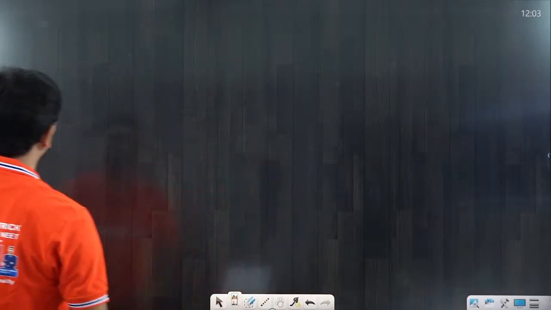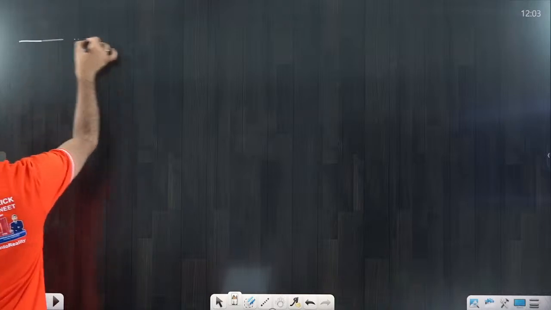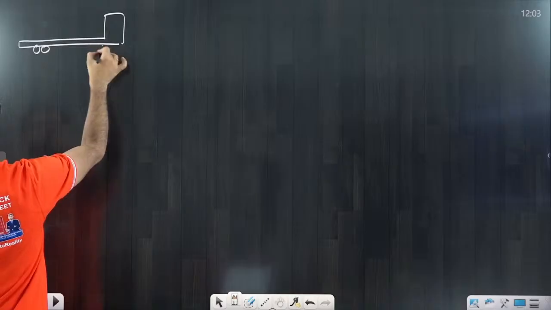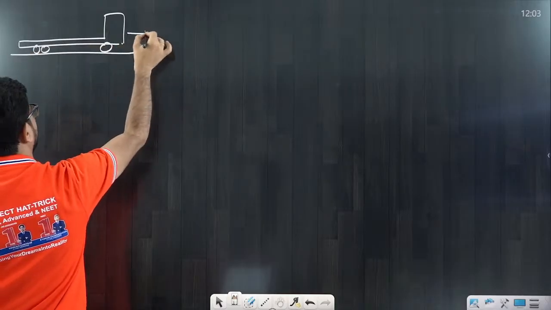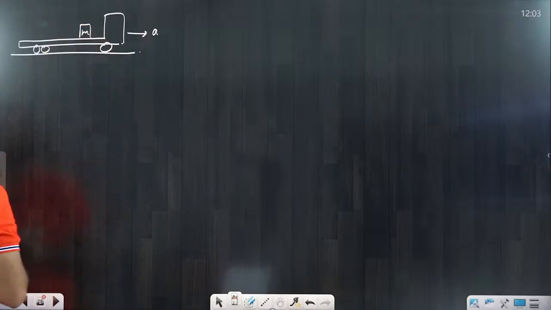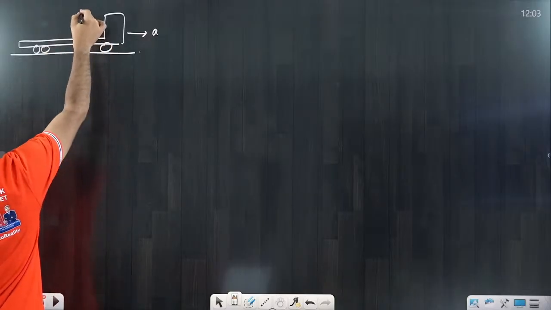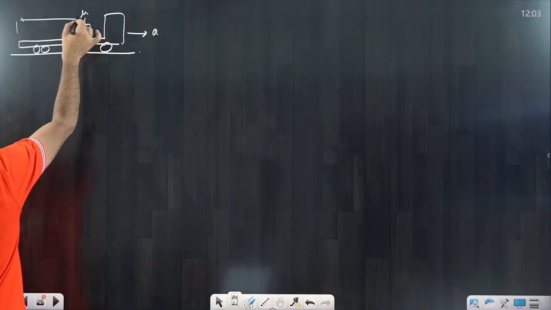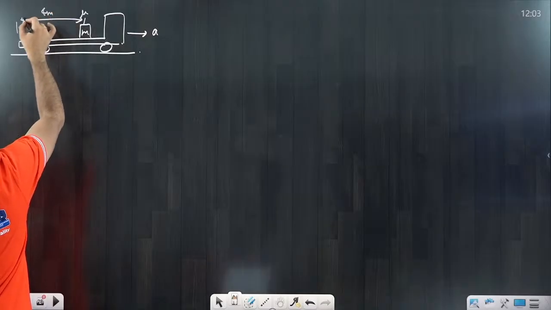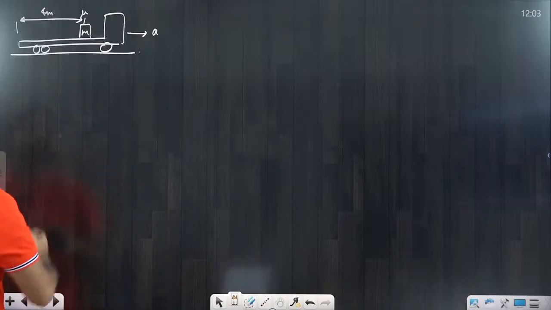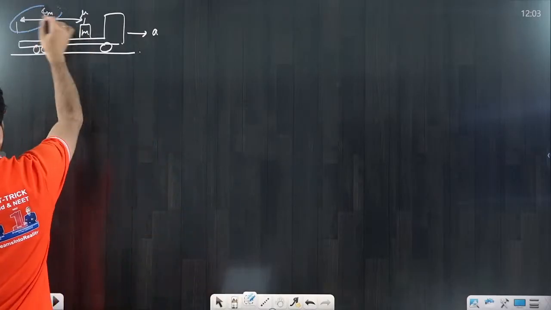I'll just give you one example, so try to listen carefully first. Suppose there is one truck, moving in the forward direction, like this. This is a truck. It is moving with some acceleration A, and there is one block of mass m. The value of mu is given here, and suppose this distance is 4 meters. I am just telling you the basic thing.